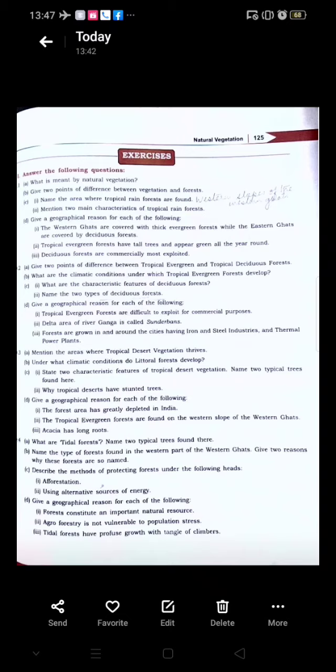Now, when the forests are of so much importance, how can we conserve the forest? The forest cover is declining, we know. So we need to conserve the forest, and for that we need to bring more and more land under forest cover. Stop the felling of trees. There should be stringent laws made to stop and check deforestation. Use alternative sources of energy and do not depend on firewood. So these are some of the ways in which we can conserve the forest.